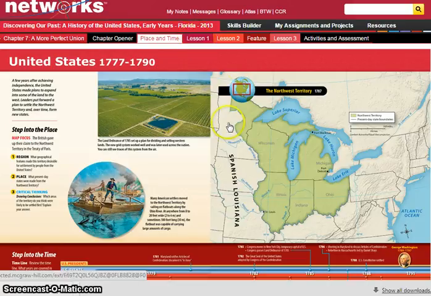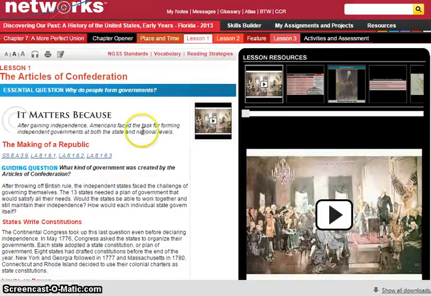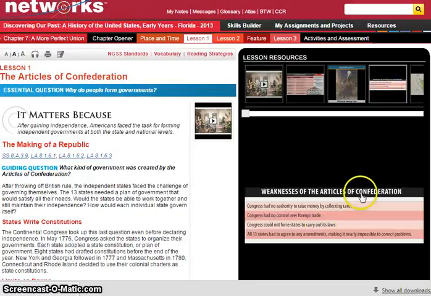Okay, now if we go to lesson 1, we're going to talk about the Articles of Confederation, and this whole chapter is about how they figured out this new government. And the first rules of government that they had were called the Articles of Confederation, and they weren't perfect. Okay, there were some problems with them. And you can see the weaknesses are up in the lesson resources. They're listed here. Okay, and you can look at those later and examine those at another time.